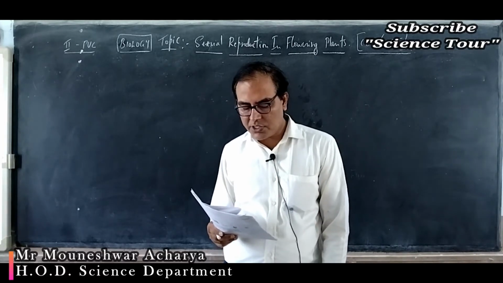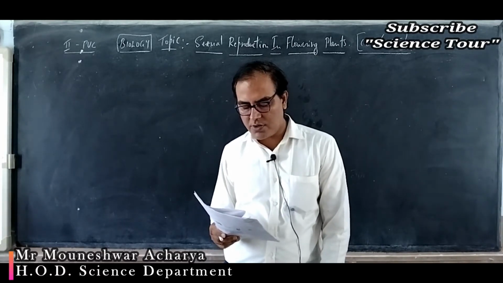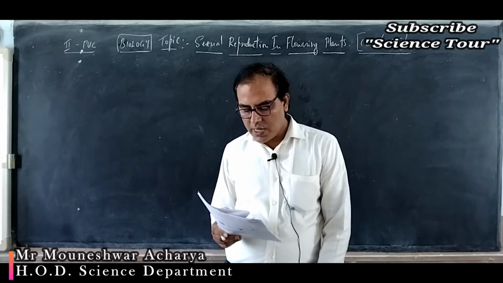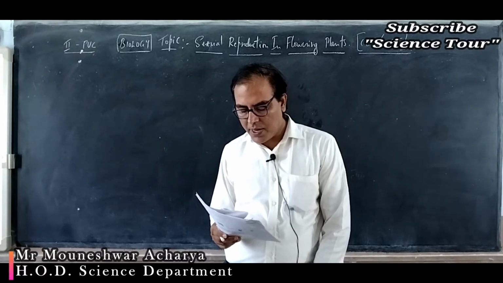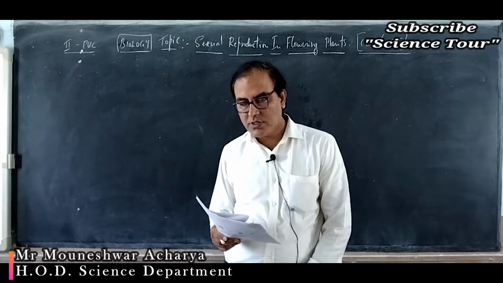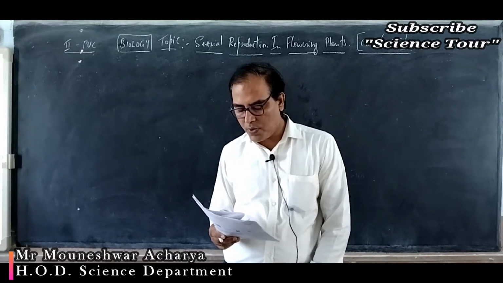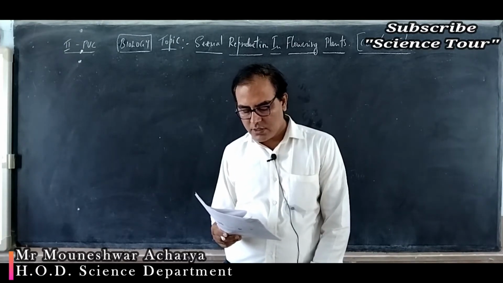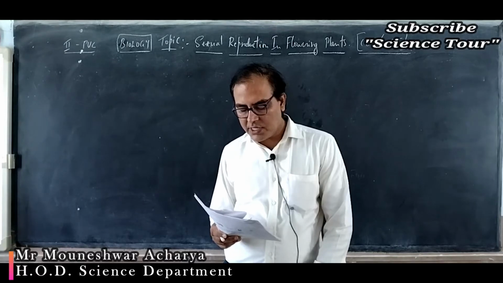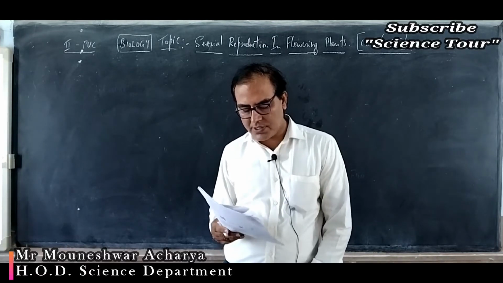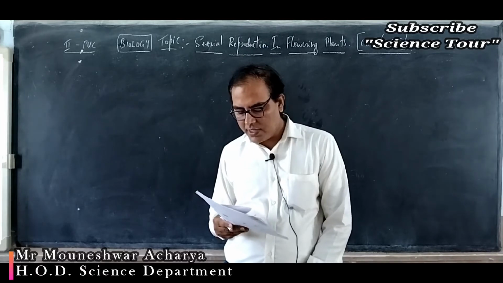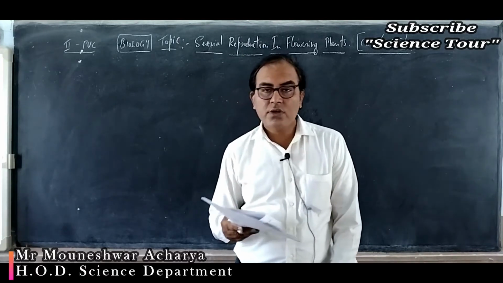Question number 22. Production of seed without fertilization is called parthenocarpy or parthenogenesis or apomixis or apogamy. Already we have studied this. Production of the seed without fertilization is apomixis. Examples of water pollinated flowers are Vallisneria, Hydrilla and Zostera.